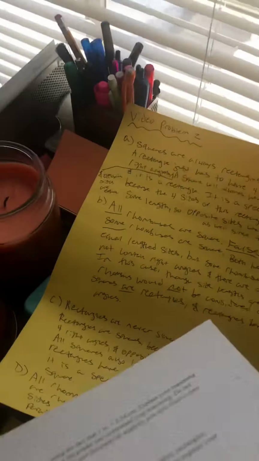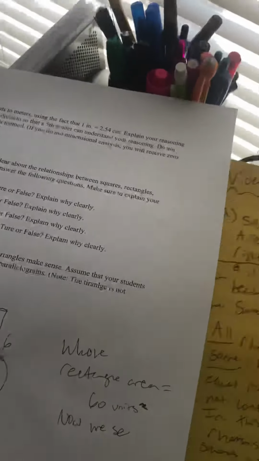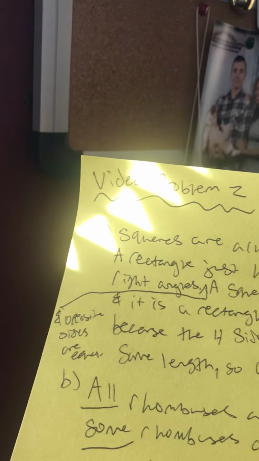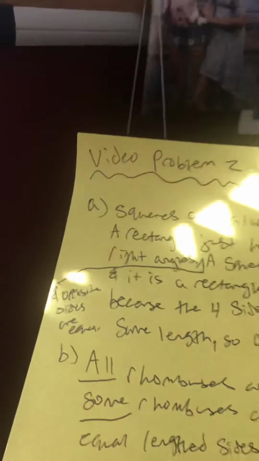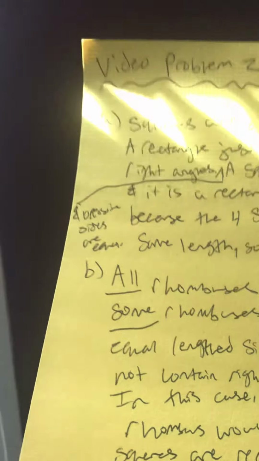Okay, let's move on to letter B. All rhombuses are squares, true or false? I say that this is false because only some rhombuses are squares. Both have equal length sides, so they do share that characteristic in common. But some rhombuses do not contain right angles, and there are acute rhombuses where their angles will be less than 90 degrees. So in this case, those side lengths are equal.